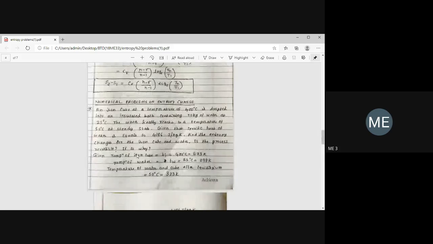We are getting 2697.8. Similarly, for water, 25 degrees Celsius is given in the problem. So you have to take the temperature of the water as 298, and this is the entropy change from 0 degrees Celsius to 25 degrees Celsius. That's why in the numerator you take 298, and in the denominator you take 273. So you get 3667.8 joules per Kelvin.